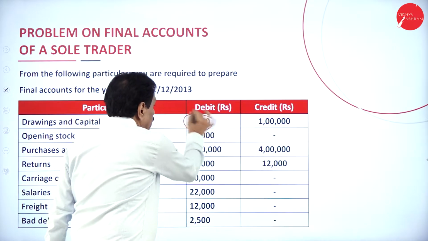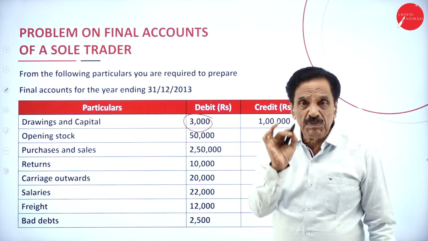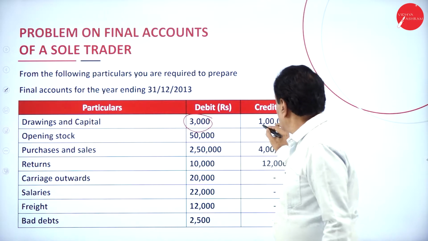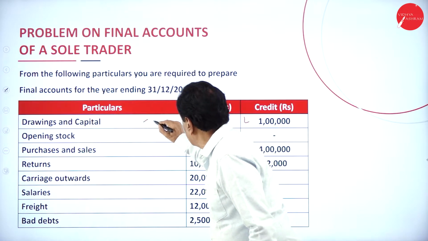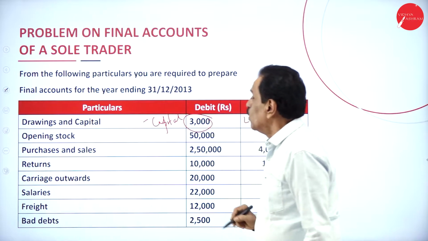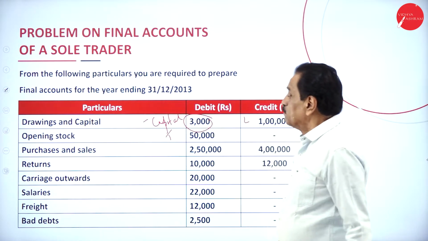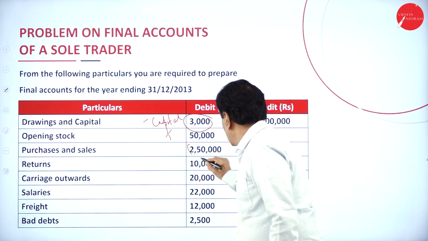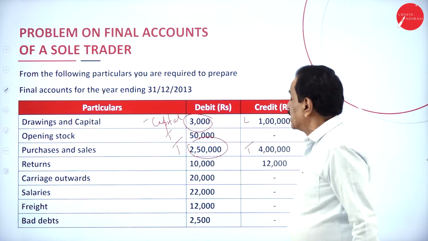Drawings should be deducted from capital. Capital will go to the liability side of the balance sheet. This is capital minus drawings. Then opening stock should go to trading account. Purchases and sales: this is your purchase, trading account. Sales also trading account.